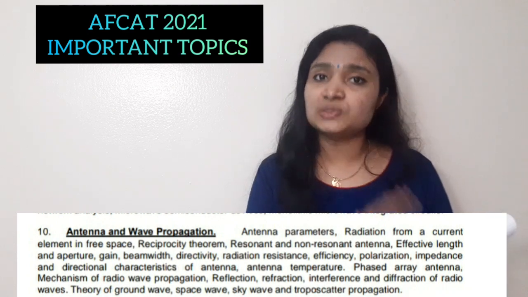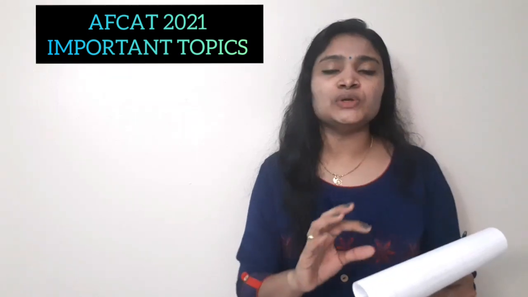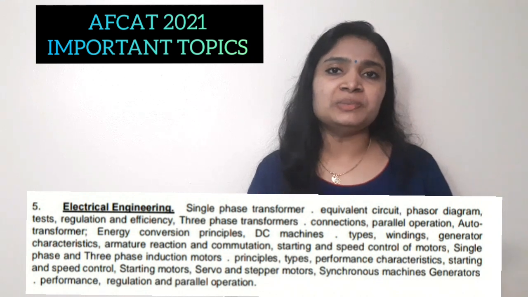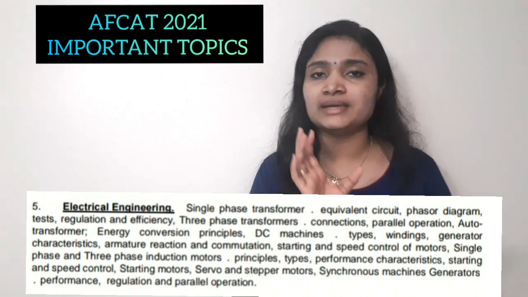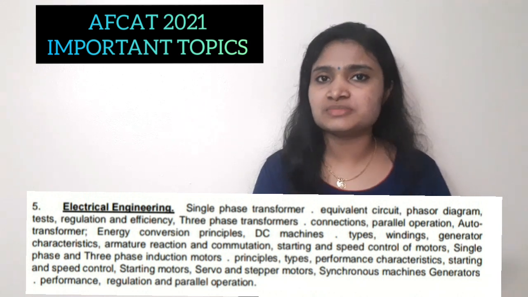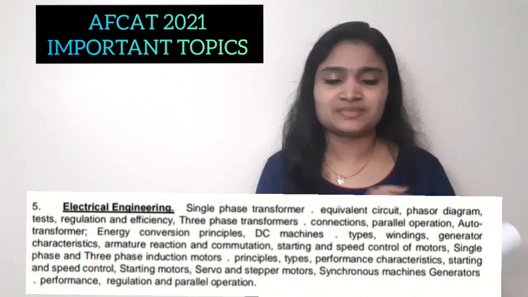Next is EEE subject. So the Ground Duty Technical electronics branch, actually the people from EC and EEE branch are eligible for this post, right? So you have to cover the basics of EEE subject also in the syllabus, okay?